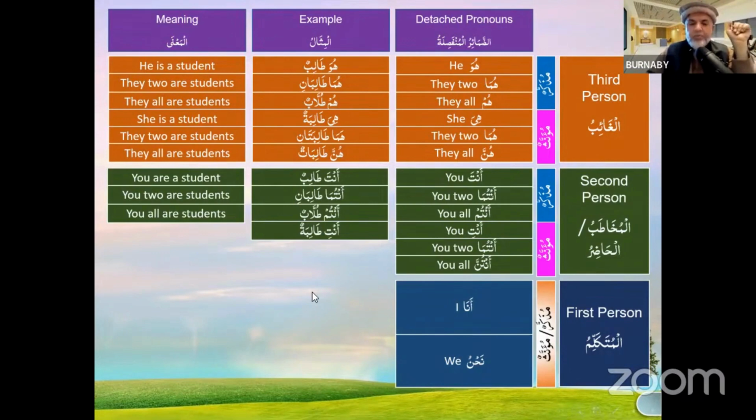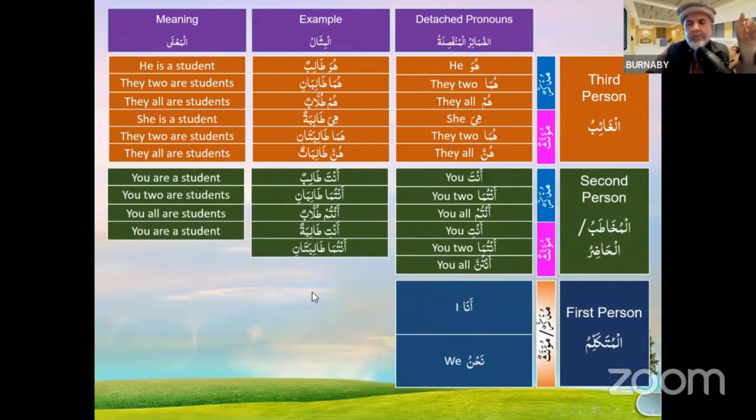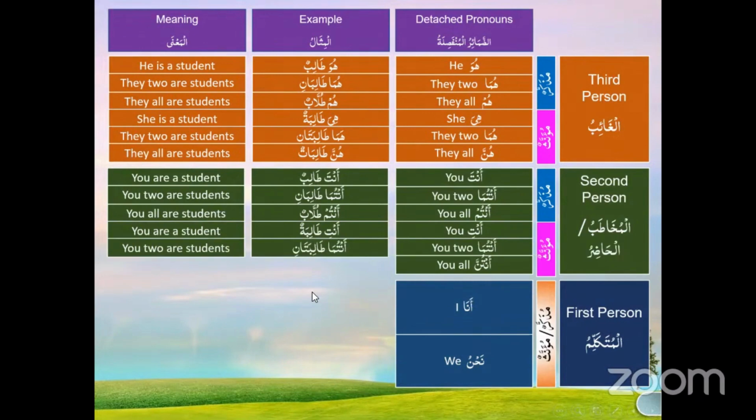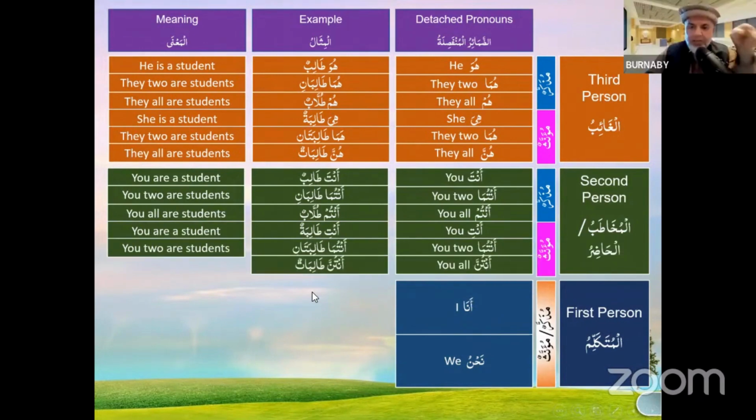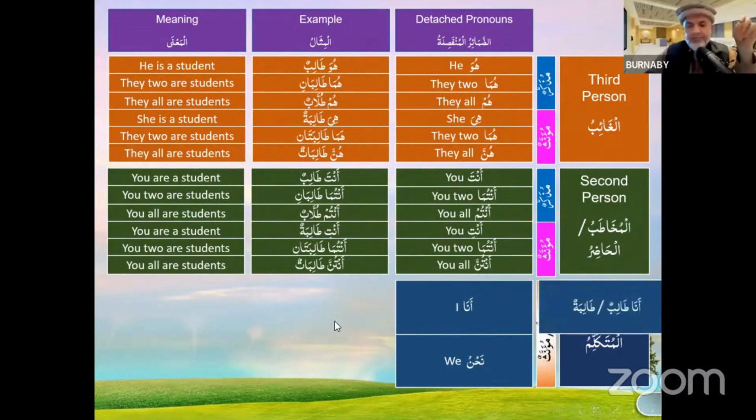Anti talibatun. Antuma talibatani. Yes. And antunna talibatun. Making sense? Okay, good. Then look at the ana part.